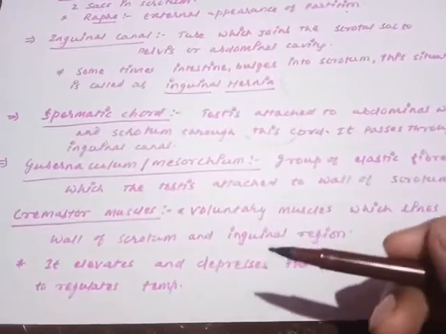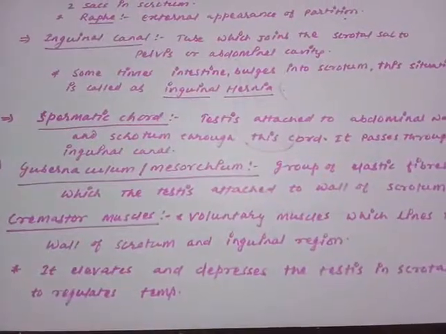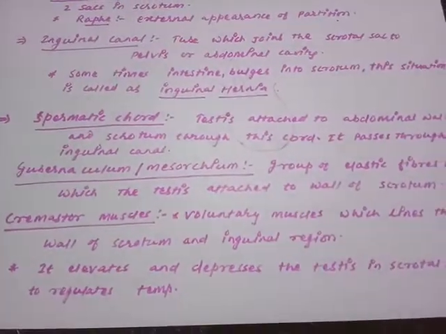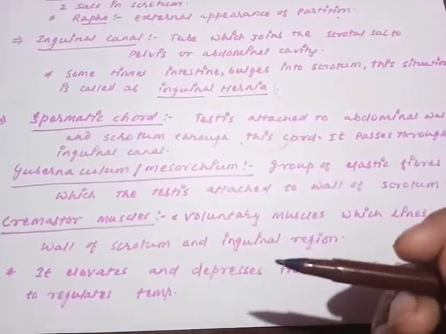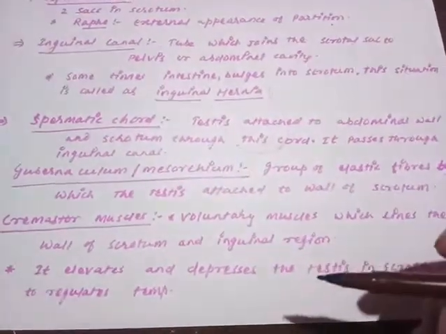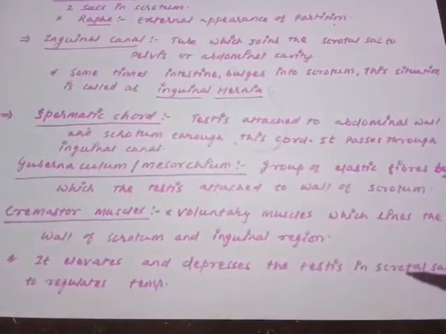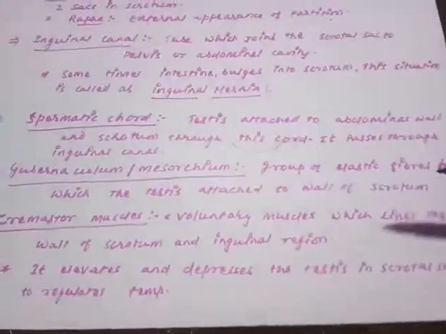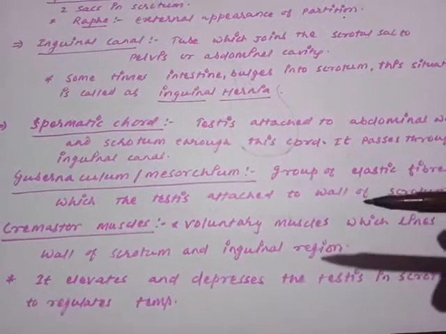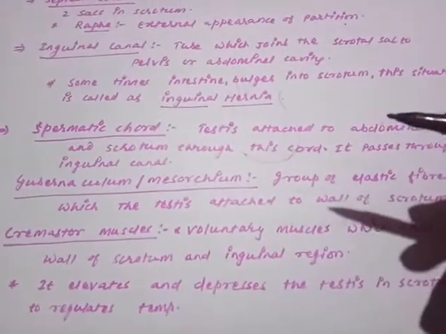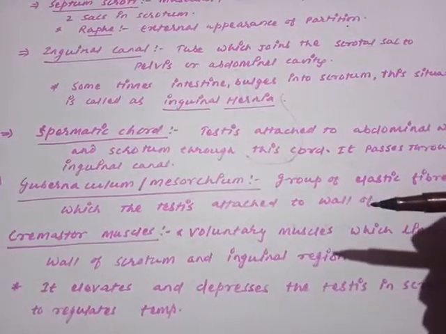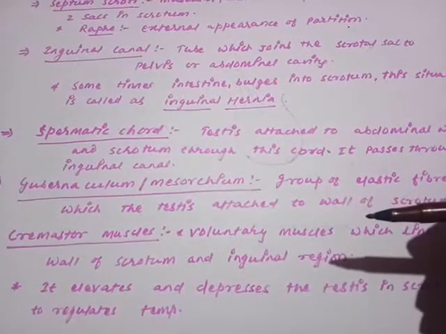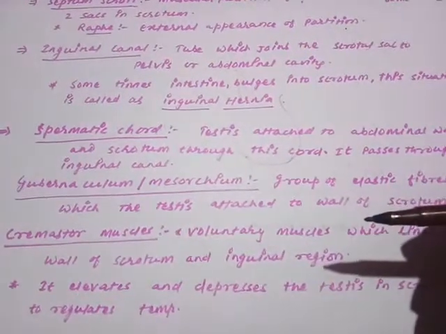So what is the function of cremaster muscle? The function is very important. What is the function? It elevates and depresses the testis during the maintenance of the temperature. Are you getting my point? We have seen that the function of the testis or the scrotum is to maintain a constant temperature inside that should be 2 to 3 degrees centigrade less than the body temperature, and this temperature is required for the maturation of sperm.